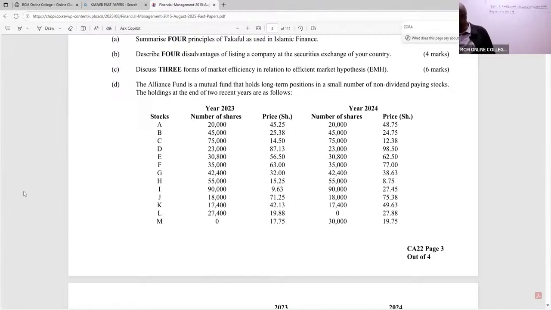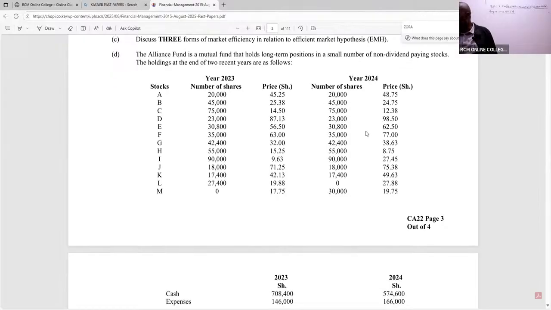So we are told here, my students, that the Alliance Fund is a mutual fund that holds long-term positions in a small number of non-dividend paying stocks. The holdings at the end of the 2 years are as follows. You can see this is quite an aggressive fund. It has very many stocks in 2023 and 2024.